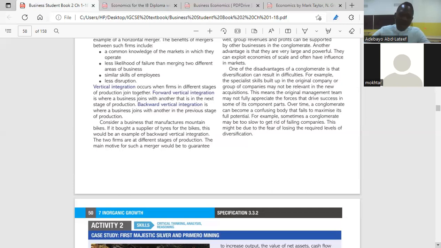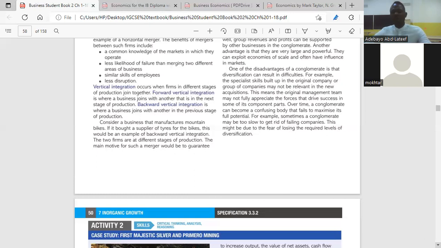We have backward vertical, which means a business is taken over by another business in the previous stage of production. Then we have the conglomerate, which means a business having different kinds of businesses in all the sectors or in all the stages of production. Do you have any question about that? Any question, please?